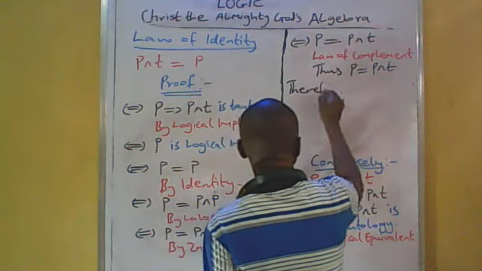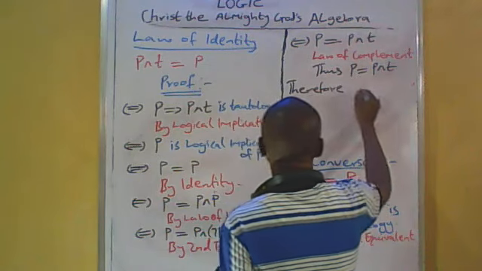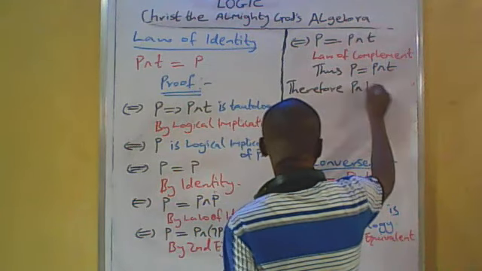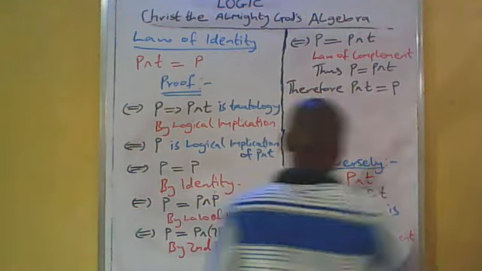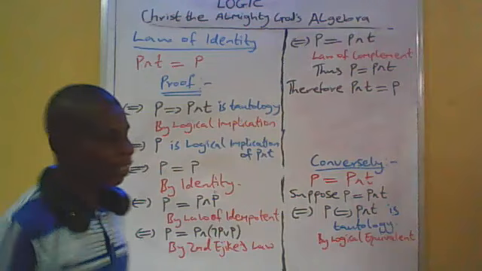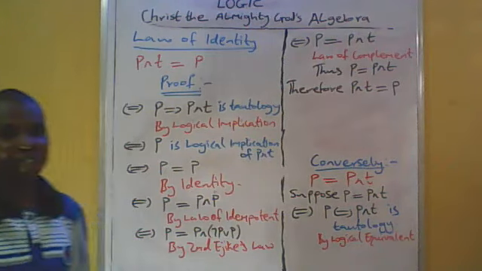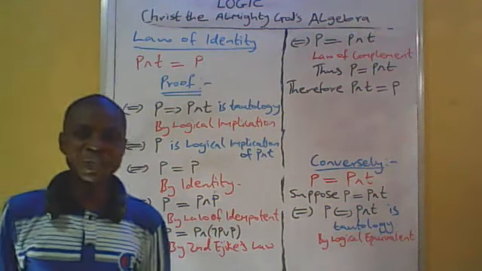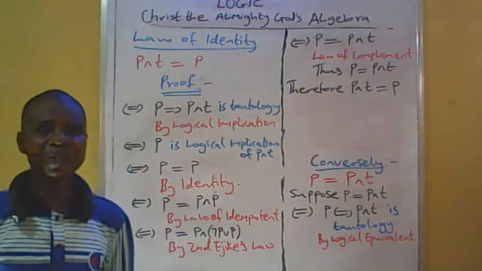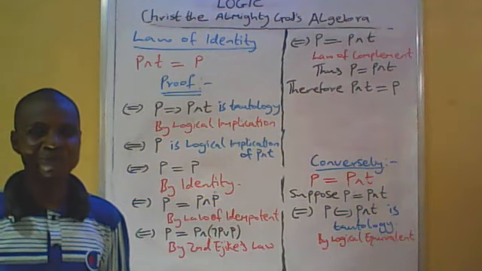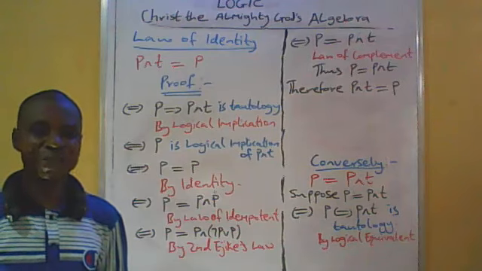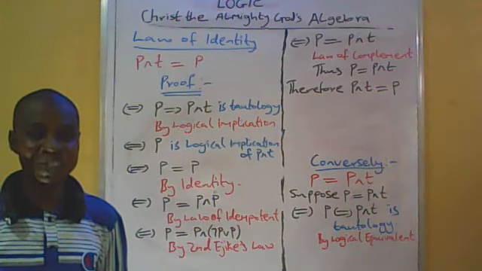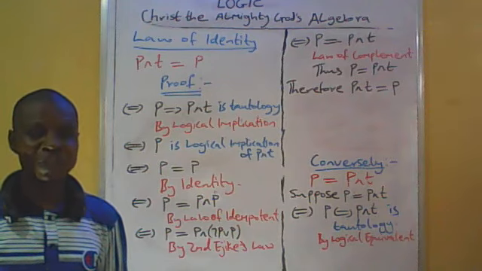Therefore, P and T is equal to P. We have now proved that P and T is equal to P is law of identity by conjunctive statement. So it is true that P and T equal to P is law of identity by conjunctive statement.